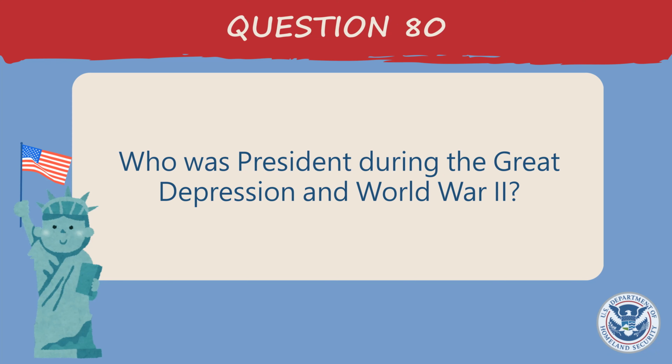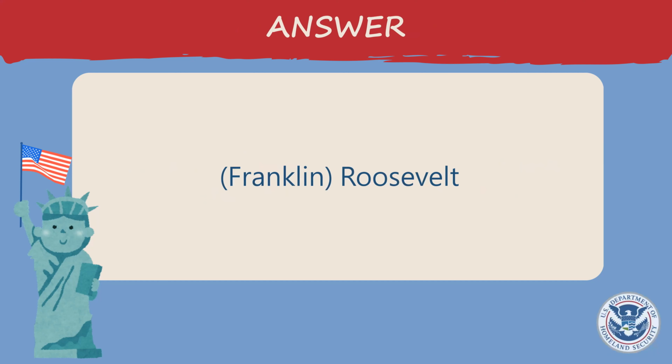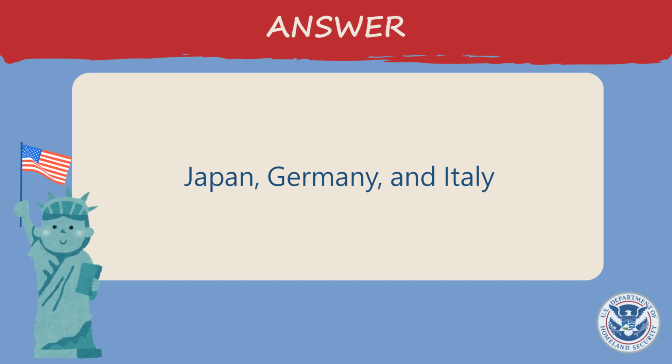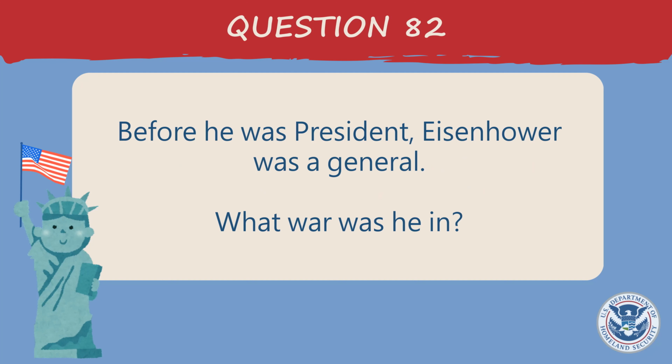Who was president during the Great Depression and World War II? Franklin Roosevelt. Who did the United States fight in World War II? Japan, Germany, and Italy. Before he was president, Eisenhower was a general. What war was he in?